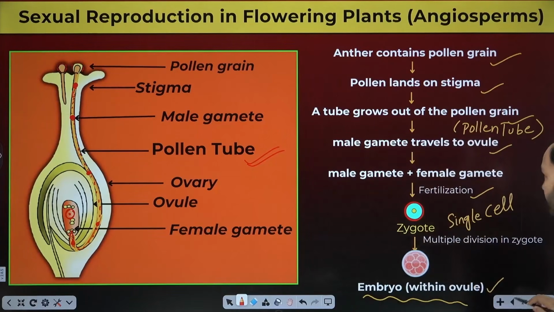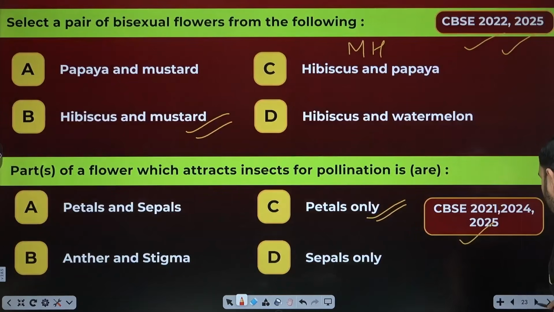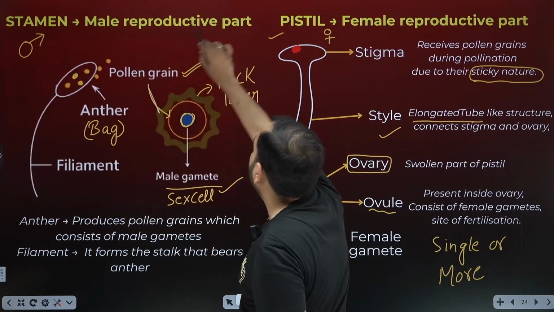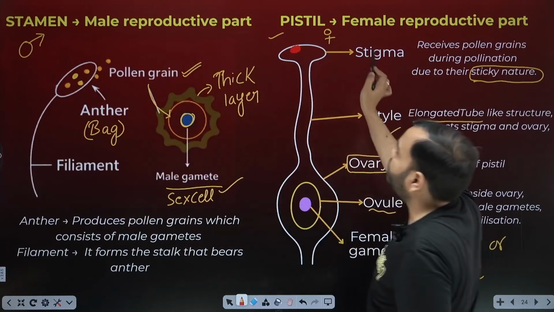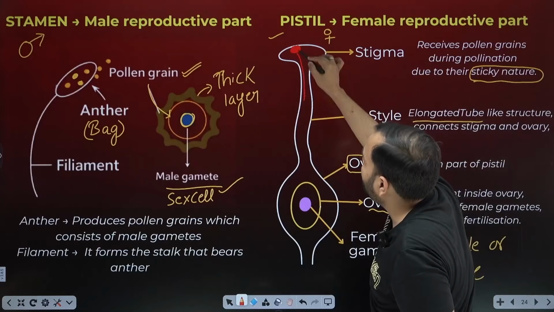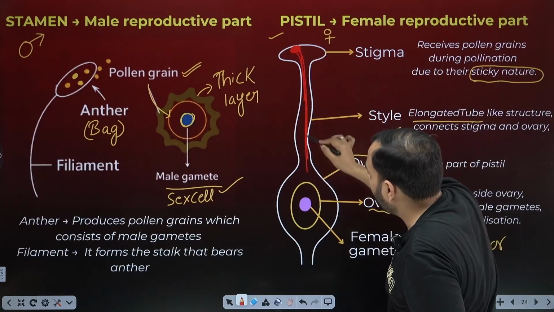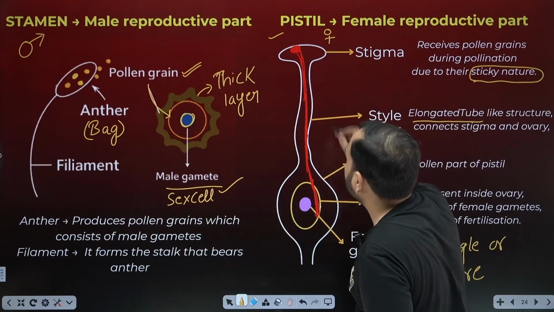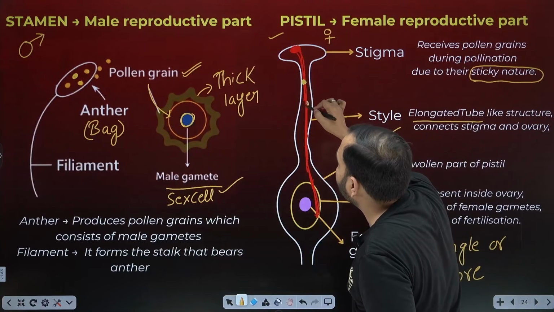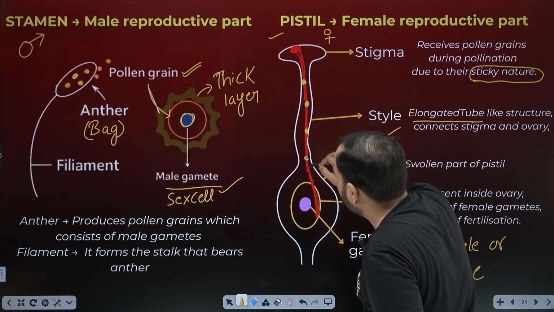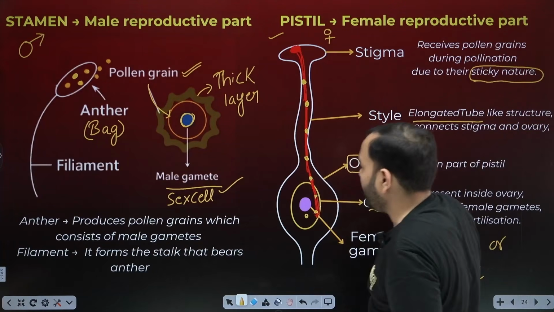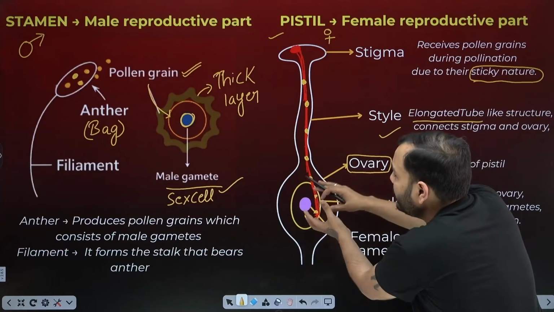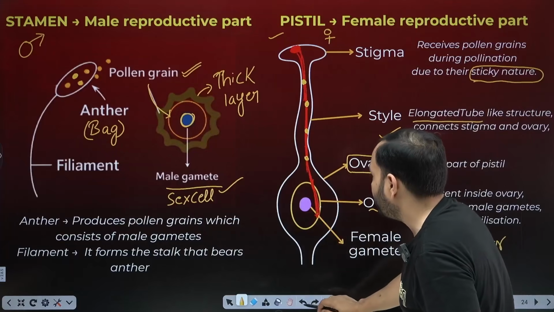Is the entire story understood? Look here, what happened? What came out of the anther? Pollen grain, with the male gamete inside the pollen grain. Where did the pollen grain land? On the top of the female reproductive part, at the stigma. From here, it made a pollen tube. This pollen tube will go inside the ovule. The male gamete will travel inside the pollen tube and reach the female gamete. Here both underwent fusion. Zygote was formed. Zygote divided. Embryo was formed inside. Okay, it is much clearer.